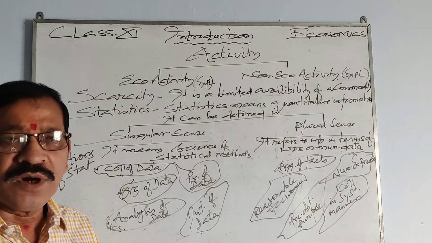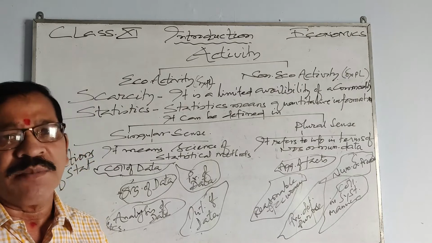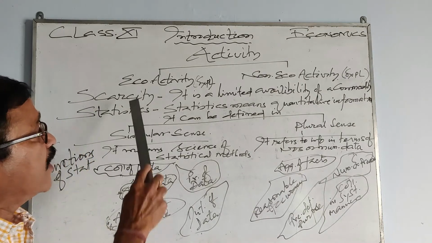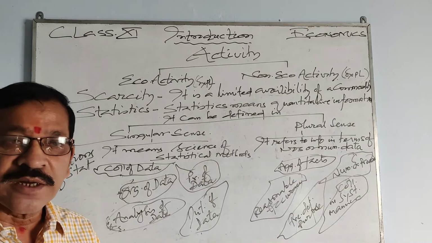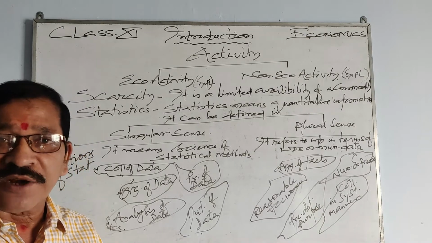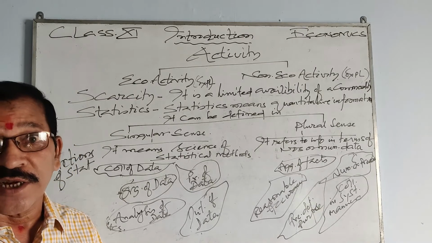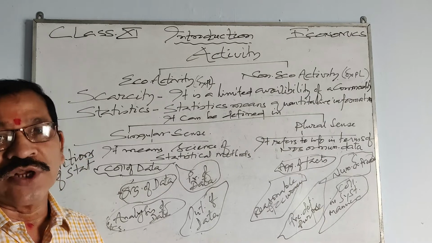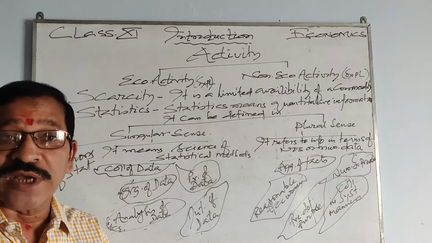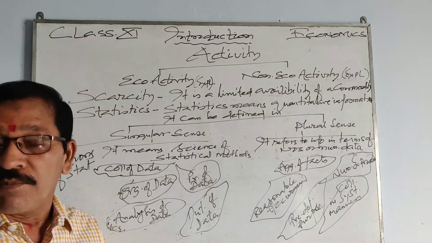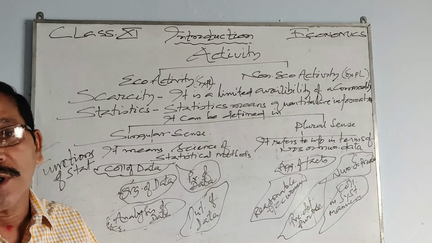Activity. What is activity? Activity can be classified into two. One is economic activity, the other one is non-economic activity. Economic activities are those activities which generate money or income to a particular individual or to a particular unit. Production, consumption, distribution, they are all called economic activity.